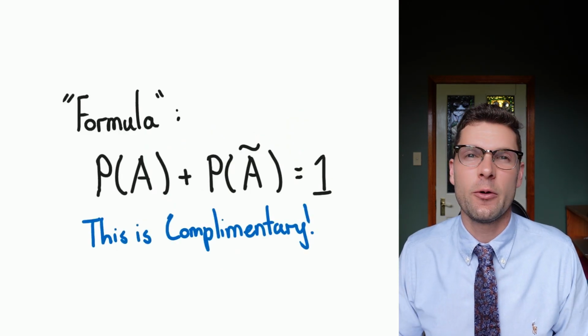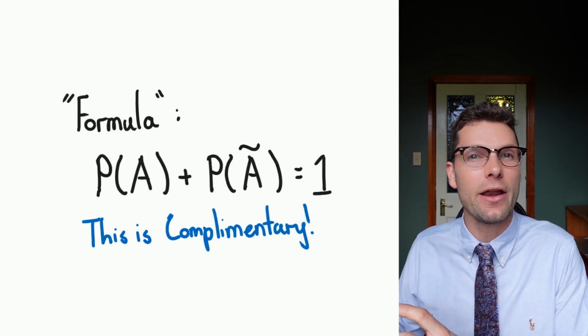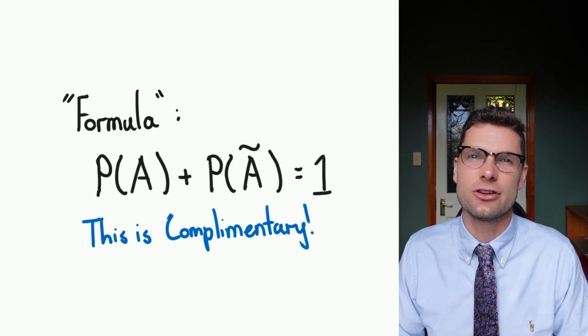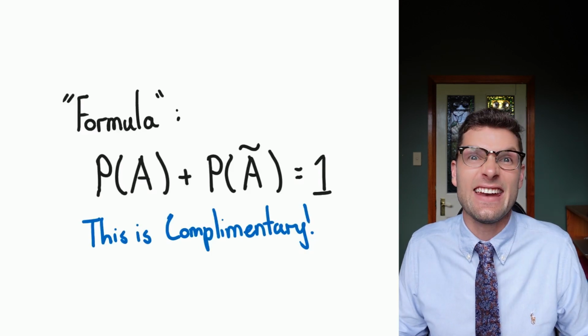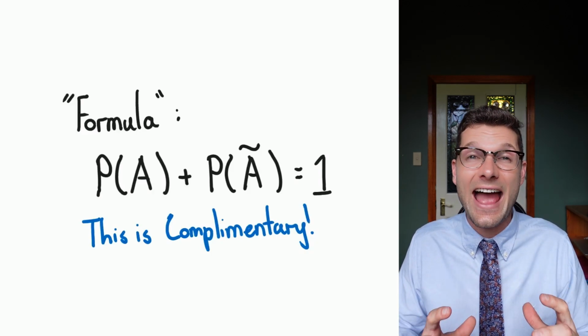So the actual formula we've got is that the probability of A plus the probability of not A, or A with that little dash on top, is equal to 1. And that is the definition of a complementary event. One of them has to occur.